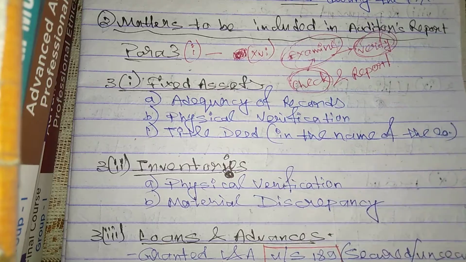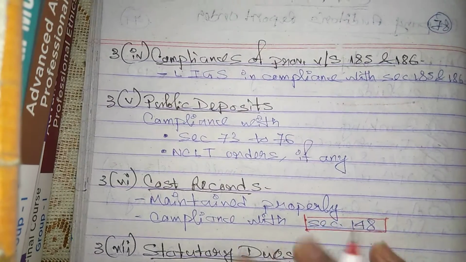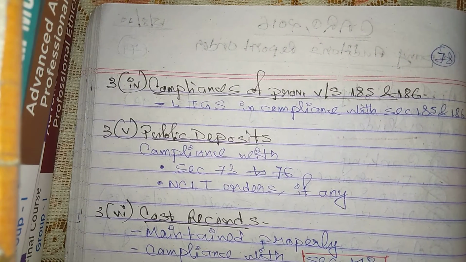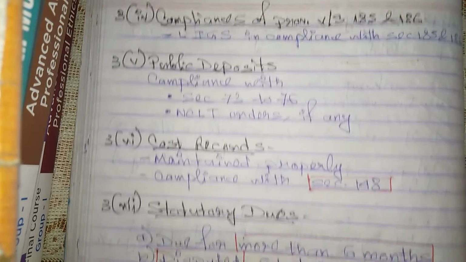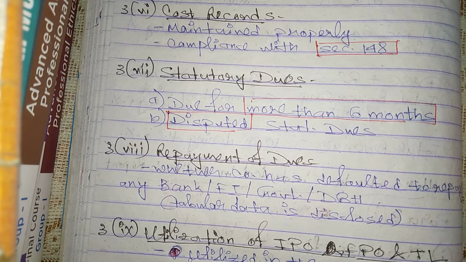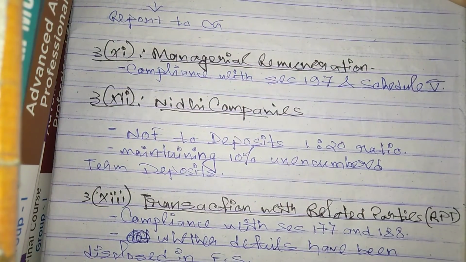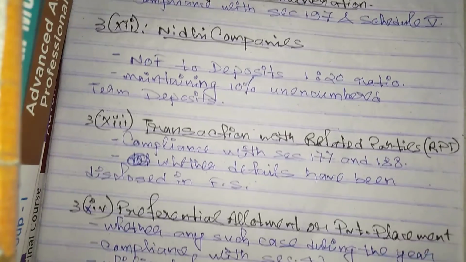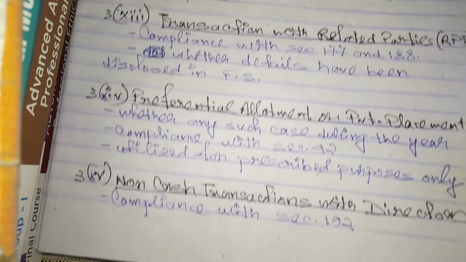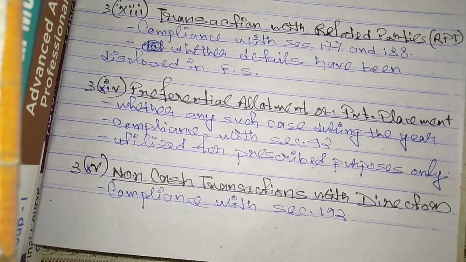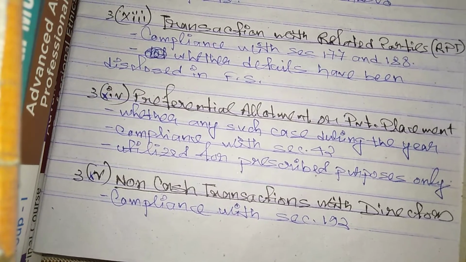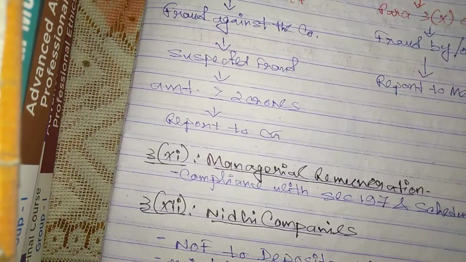3.1 is fixed assets, 3.2 is inventory, 3.3 is loans and advances under section 189, 3.4 is compliance of provisions of 185 and 186, 3.5 is public deposit, 3.6 is cost records, 3.7 is statutory dues, 3.8 is repayment of dues, 3.9 is utilization of IPO, FPO and term loan, 3.10 is fraud, 3.11 is managerial remuneration, 3.12 is Nidhi companies, 3.13 is transactions with related parties, 3.14 is preferential allotment or private placement, 3.15 is non-cash transactions with directors, and 3.16 is registration with RBI. That you need to revise.